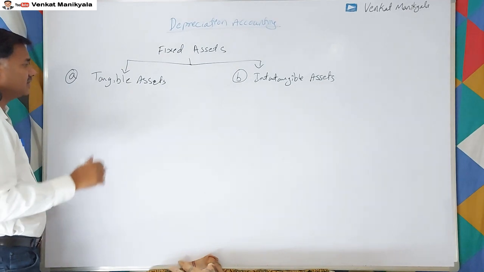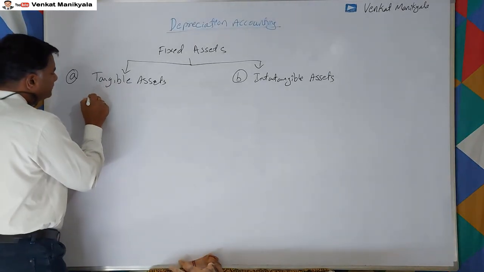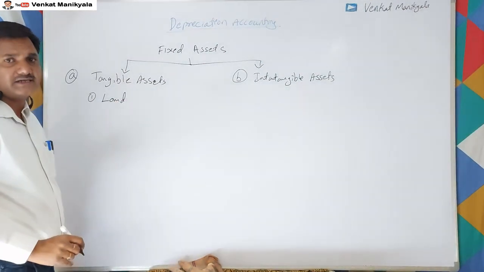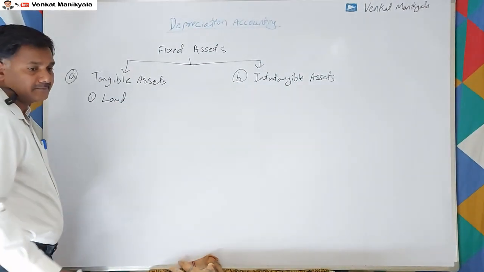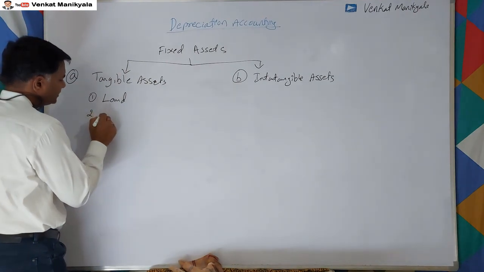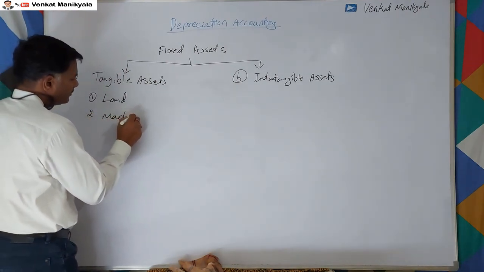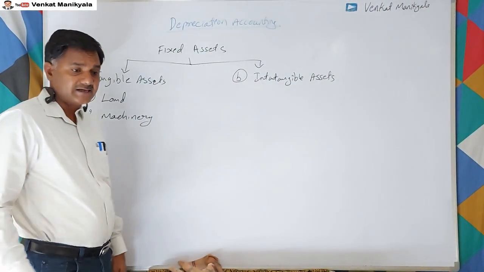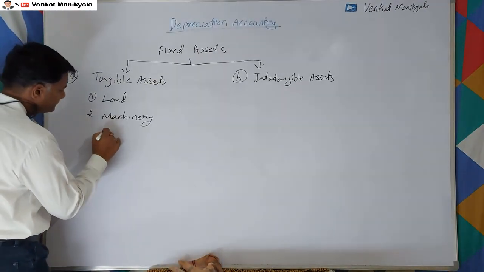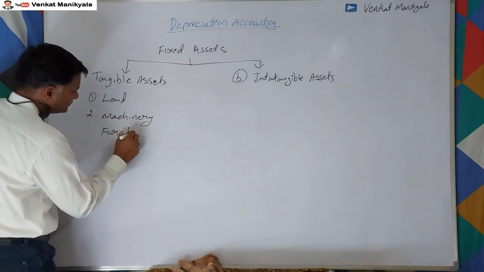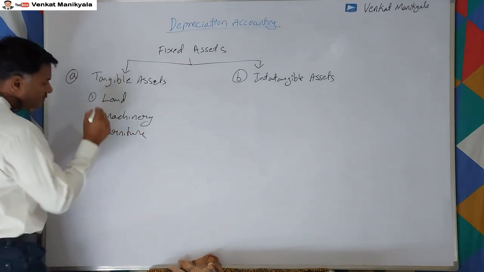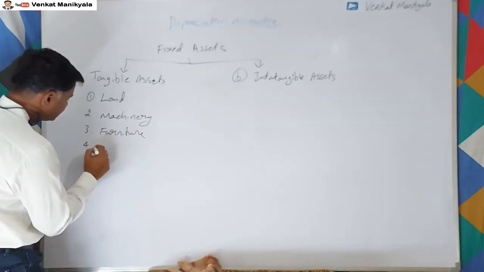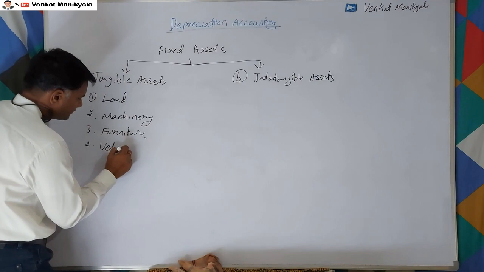So what are the tangible assets? All of you know, right? Now we'll discuss. Number one, land. Land everybody knows, right? Land is one of the fixed assets. And machinery, one of the fixed assets. And we have furniture, and we have vehicles.